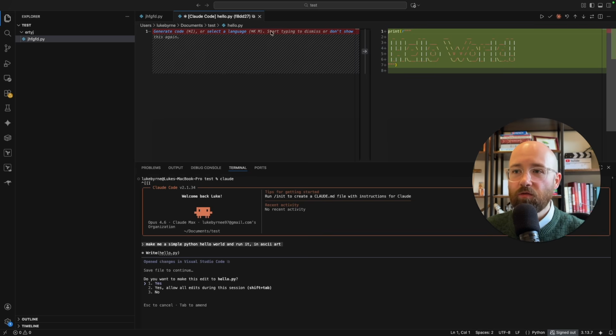So this is red here, means this is what it used to be. And then green here, this is what they're proposing as the new change. You see that's denoted as well by the arrow. And it's in this hello.py file. So we can see that Claude says, do you want to make this edit? And we'll just say yes.